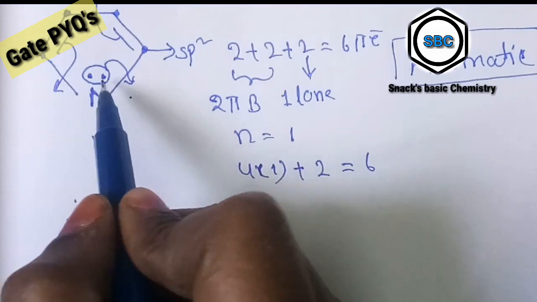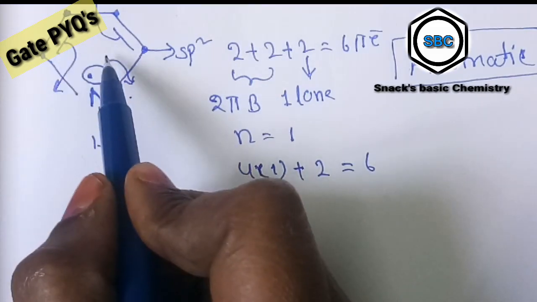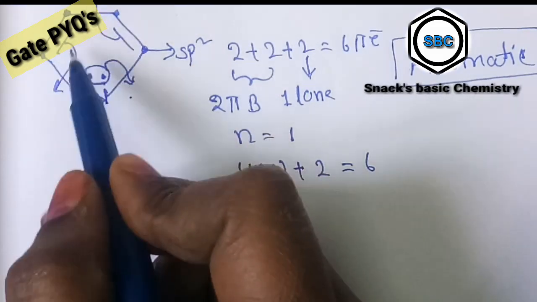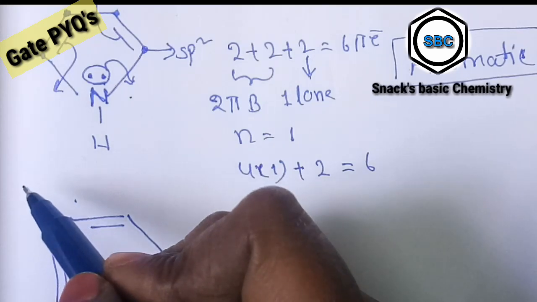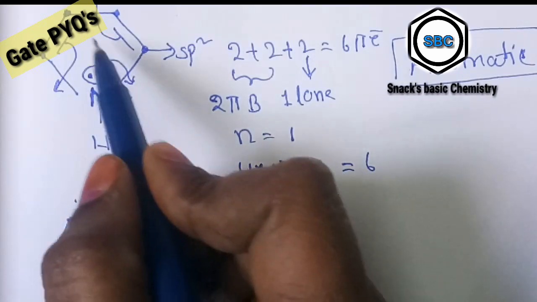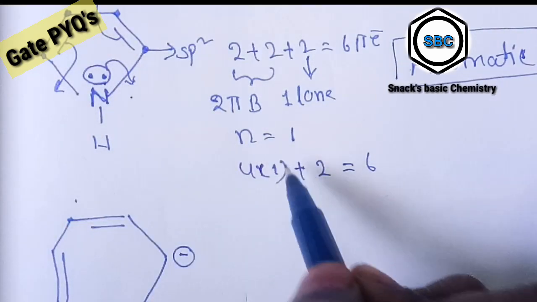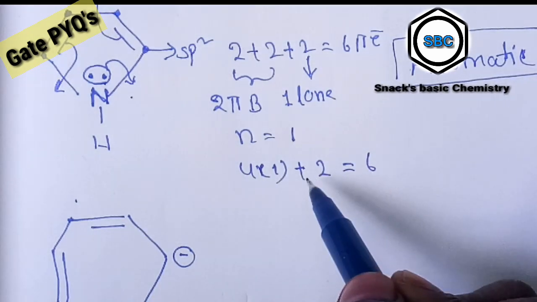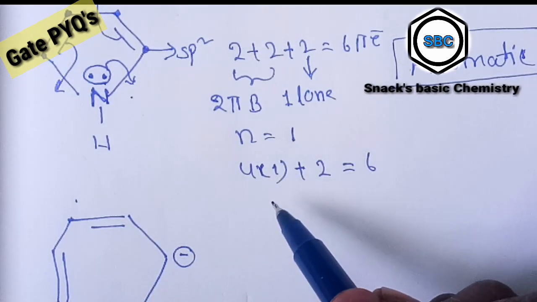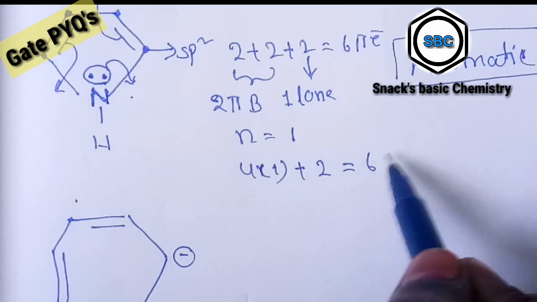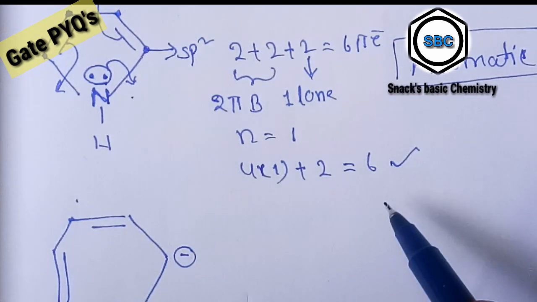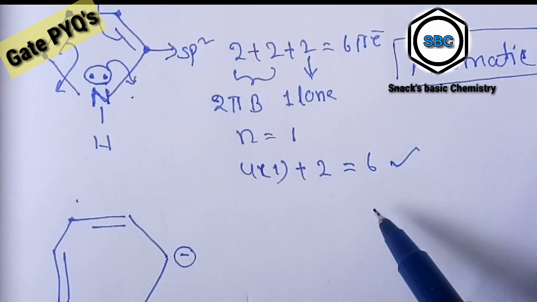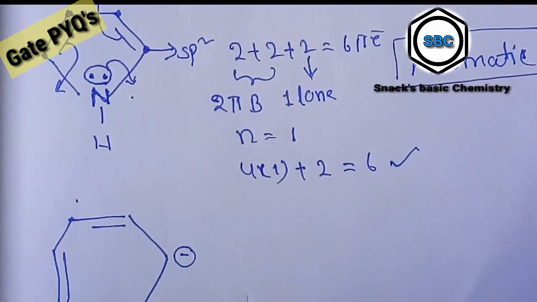In this molecule there is delocalization of the electrons over the whole ring. So in this case it is following Huckel's rule, the 4n plus 2 rule, so it is an aromatic compound.